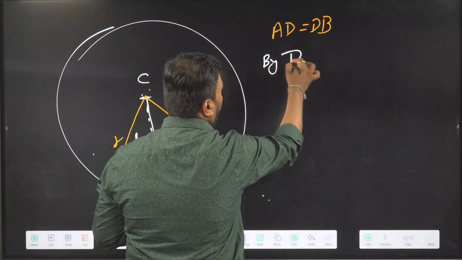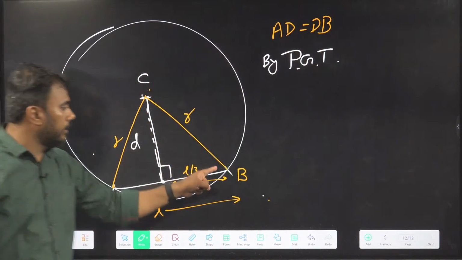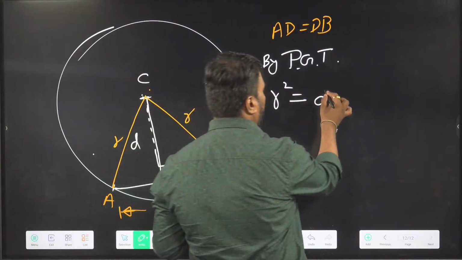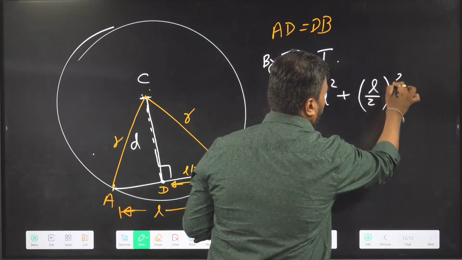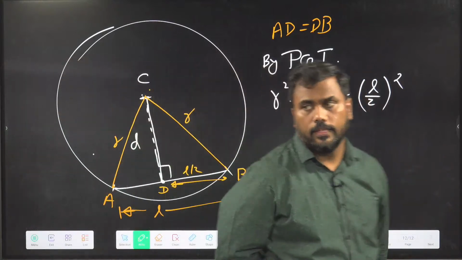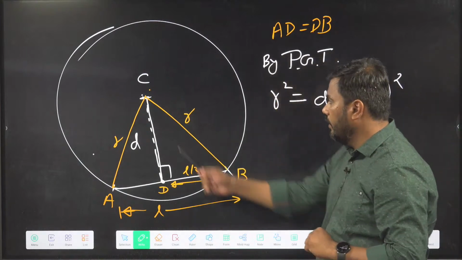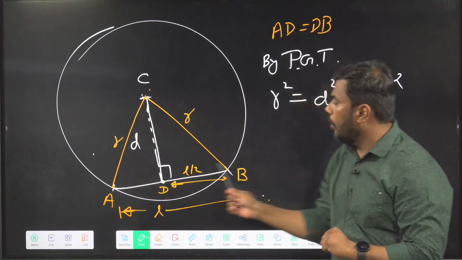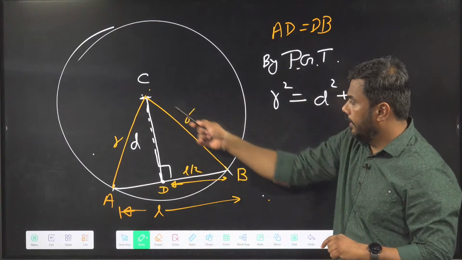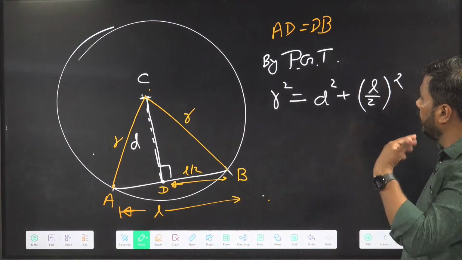So by the Pythagoras theorem, I can write R square equal to D square plus L by 2 square. This is a relation between the radius of the circle, the length of the chord, and the distance of the chord from the center. We will use this relationship whenever it is required.